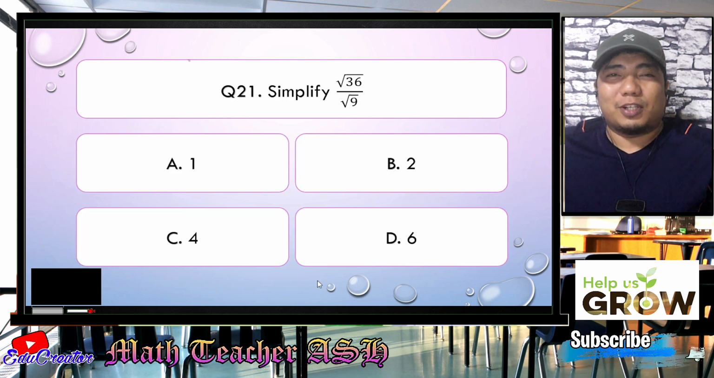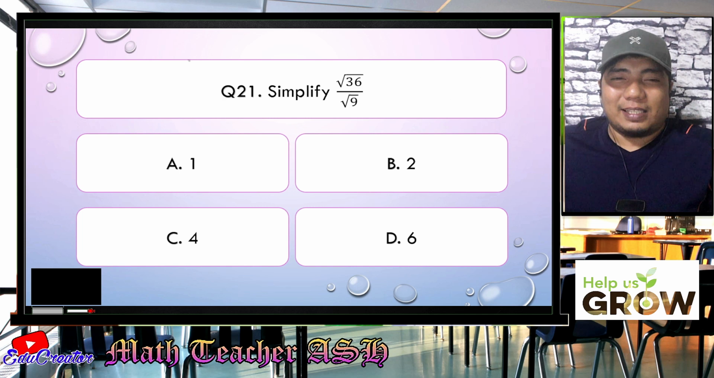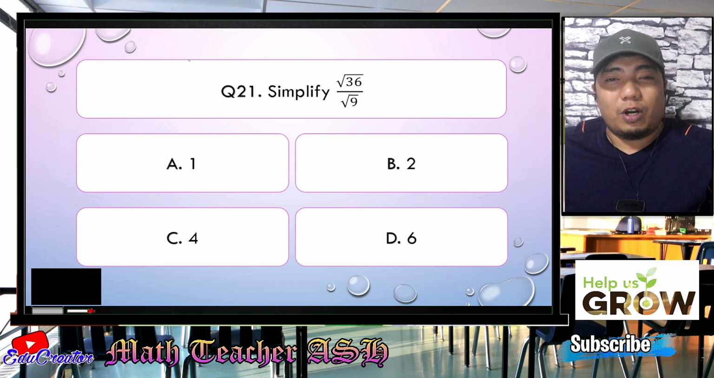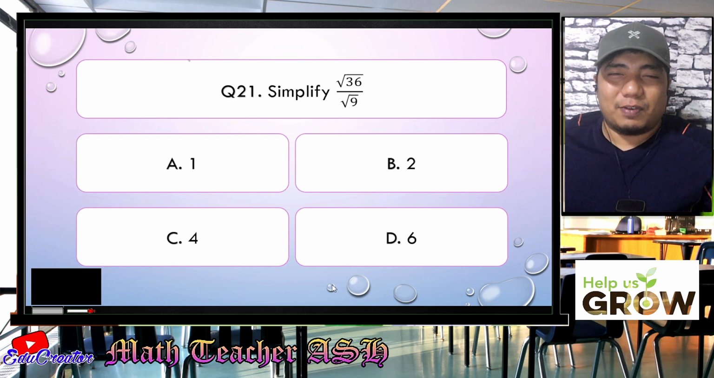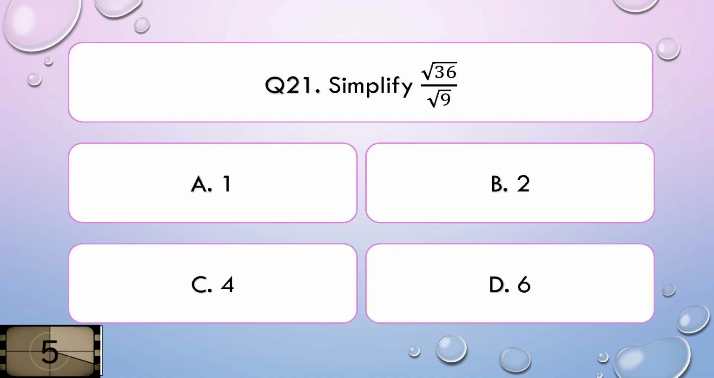Question number 21. Simplify square root of 36 over square root of 9. Is it A, 1, B, 2, C, 4, or D, 6? I'll give you 5 seconds to think about your answer.